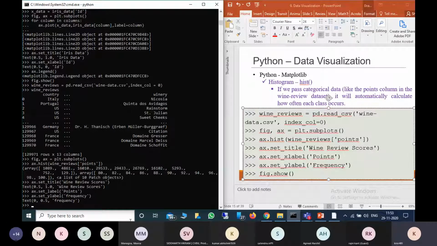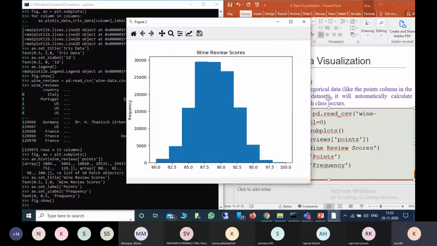Now I want to see the figure. So fig.show. See here, it will start from 80 to 100. This is the frequency, how many times each one has repeated. This is called a histogram. Histogram is different and bar chart is different.